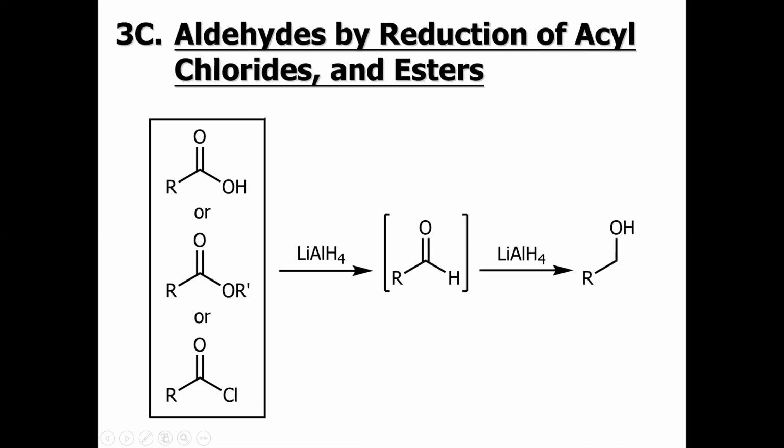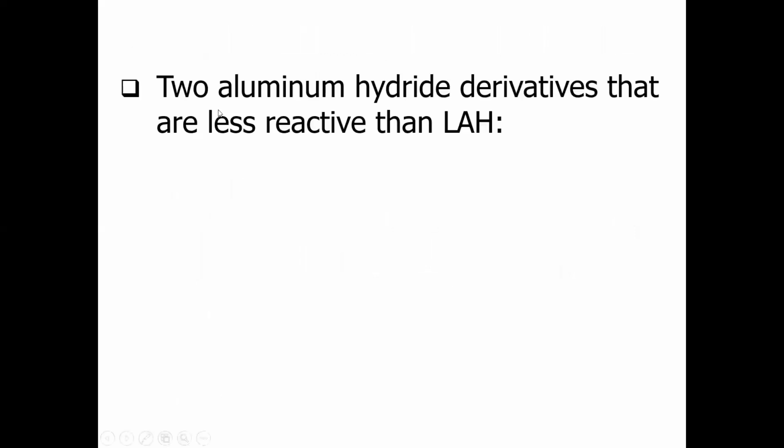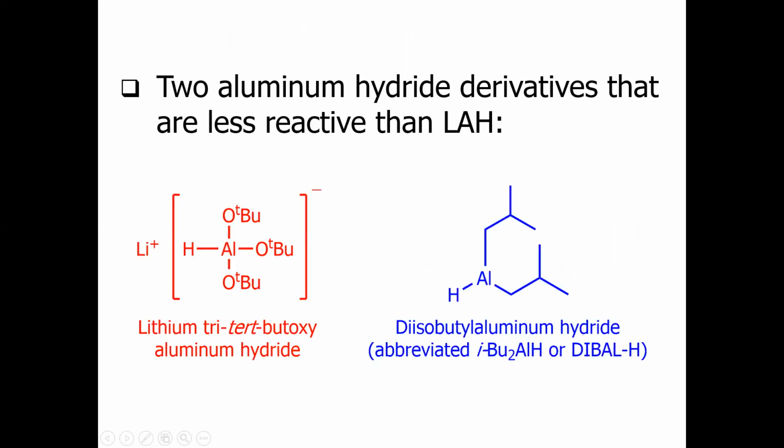Lithium aluminum hydride is not a good reagent to synthesize aldehyde. So we have two aluminum hydride derivatives that are less reactive than lithium aluminum hydride. These are the structures, and these are mild reducing agents.